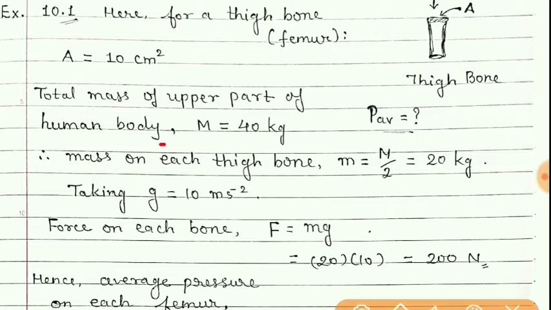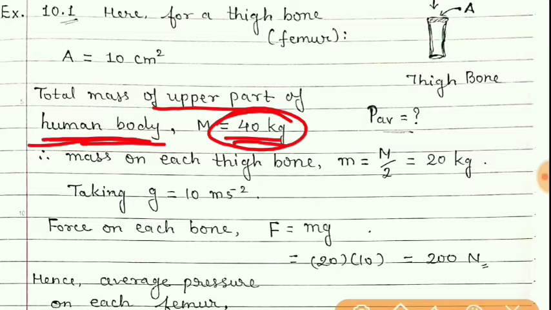So the upper part of the human body is having, suppose, mass 40 kg. So that mass will act as a force on this thigh bone, because we know that the thigh bone supports our upper part of the body.